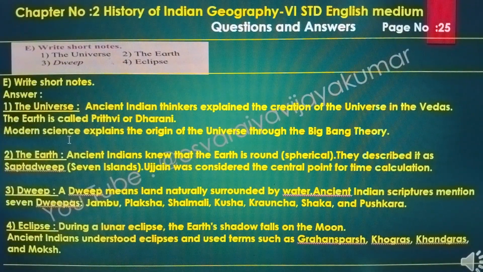E. Write the short notes. The universe. Ancient Indian thinkers explained the creation of the universe in the Vedas. The earth is called Prithvi or Dharani. Modern science explained the origin of the universe through the Big Bang theory.